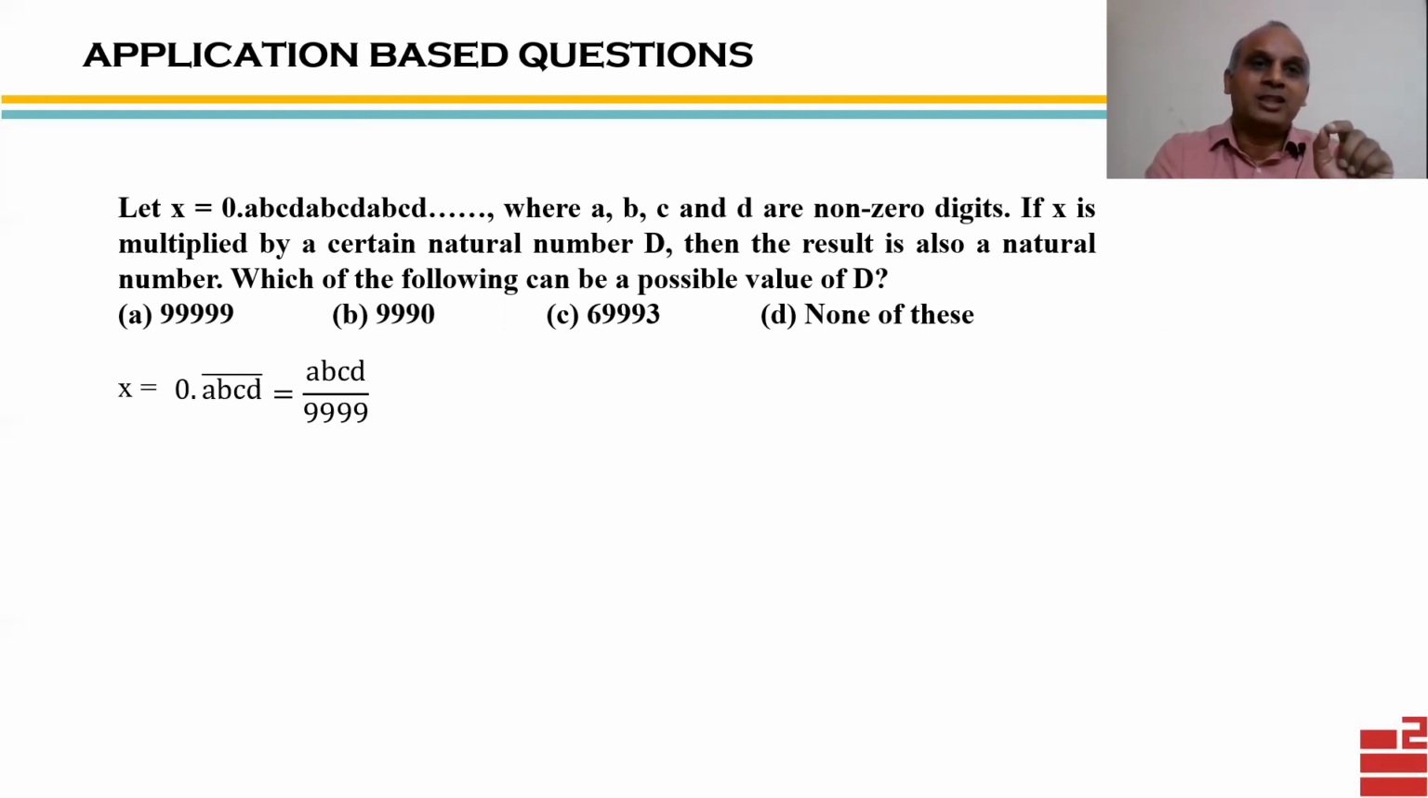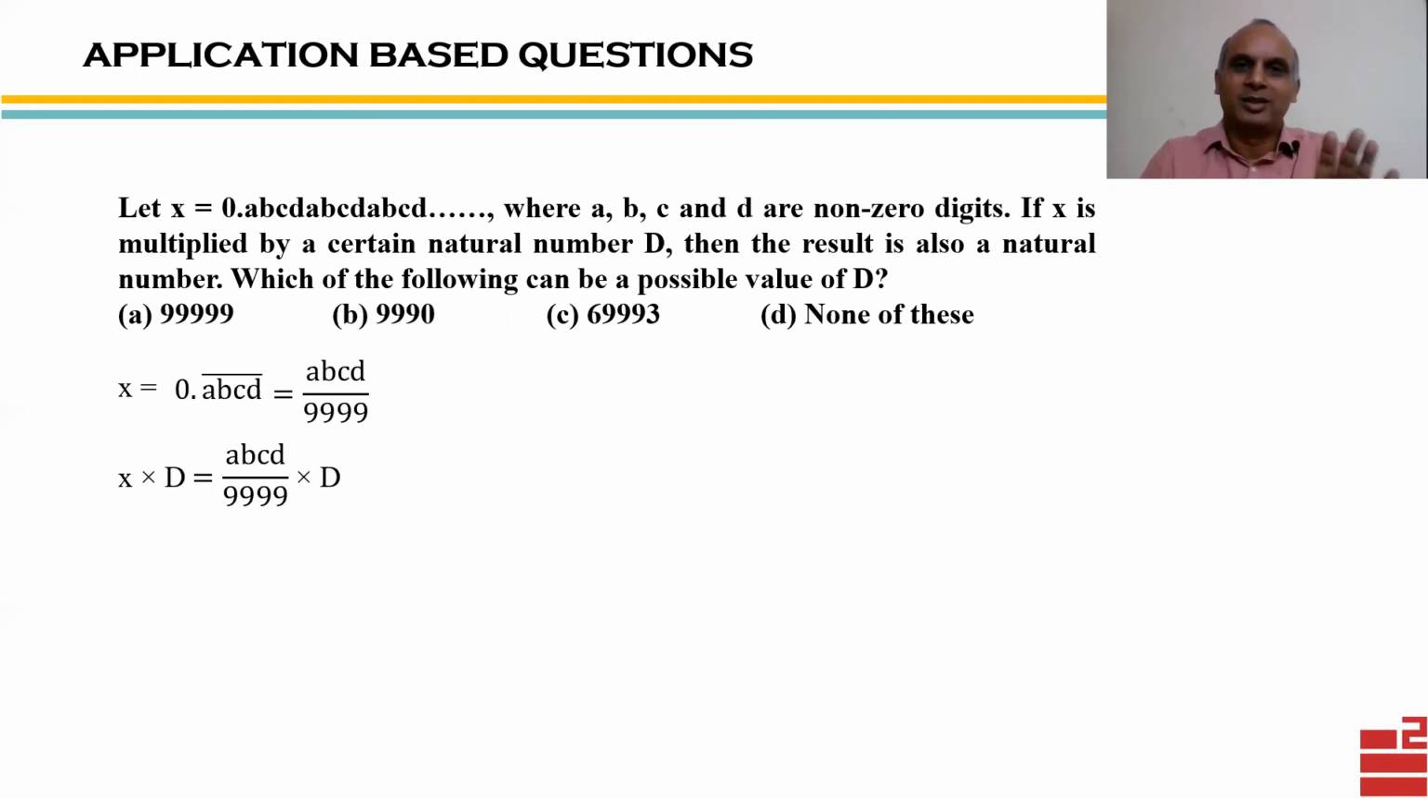Now, this is multiplied by some number D. So X into D, it means I am multiplying this fraction by D. So that result is a natural number. That's what the question says. If that is the case, then what is a possible value of D? Please notice the language of the question, which is a possible value of D. At this stage, I have seen a lot of students saying the answer of D will be 9999, which they don't see in the first 3 options. So they impulsively say D is the answer.